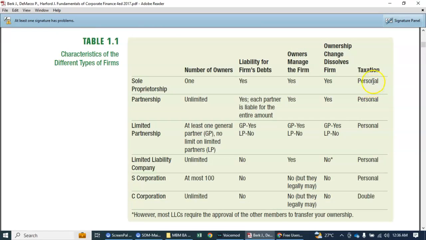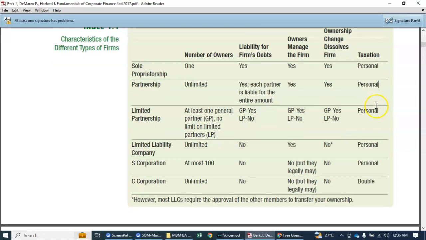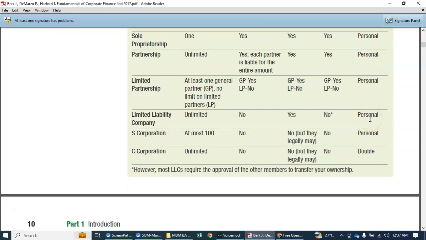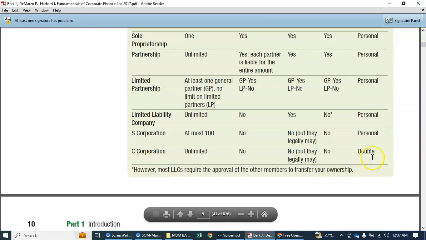When it comes to taxation, the sole proprietor is taxed in the personal capacity, also the partnership. Limited partnership is also in the personal capacity, because a partnership is not taxable. They are taxable only to the extent of their personal. Here also the LLC, the taxation is on the personal, so it will be transferred, and also the S corporation. But in the C corporation, there's a tax for the corporation, and at the same time, when transferred to their owners, there's another tax, which is a dividends tax.